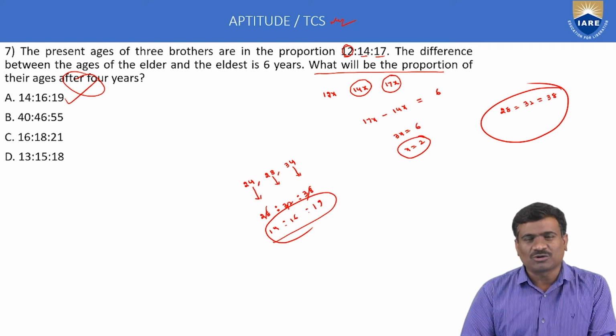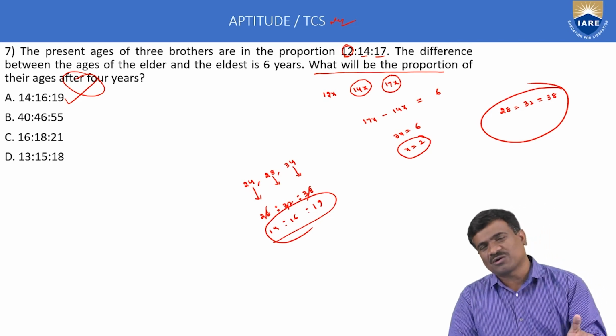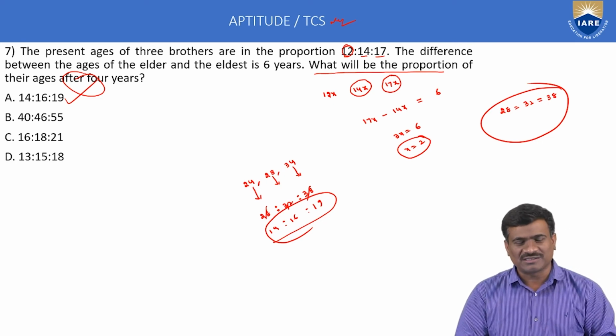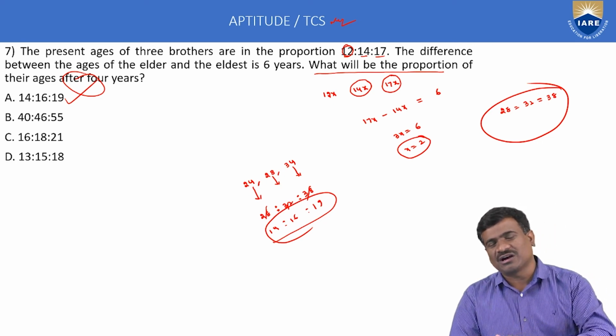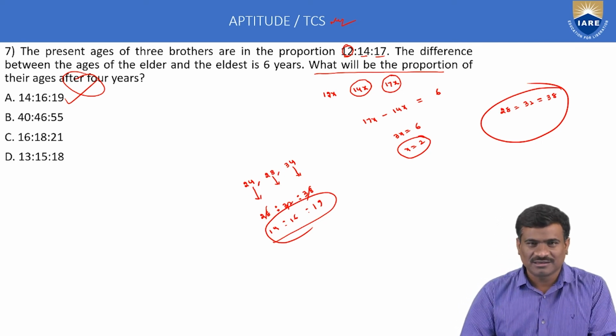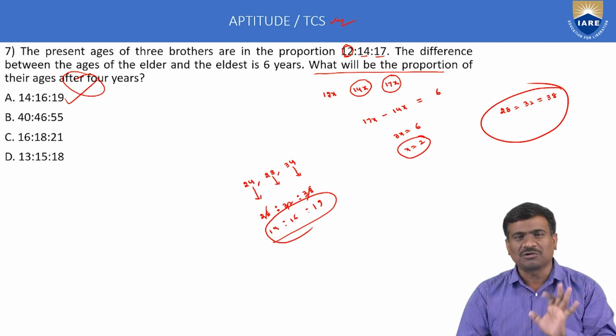Ages topic, the method is easy. This complete topic uses only two operators. Ago means minus operator, after means plus operator, and conversions. Ago converts into present plus, present converts into ago minus, present converts into after plus, after converts into present minus. Elder means plus, younger means minus. This is about application of ages in ratio and proportion.